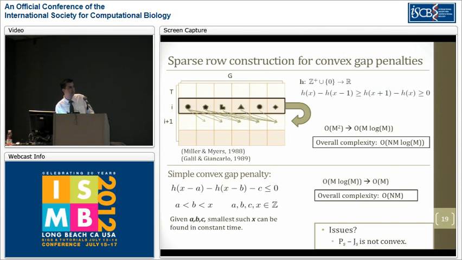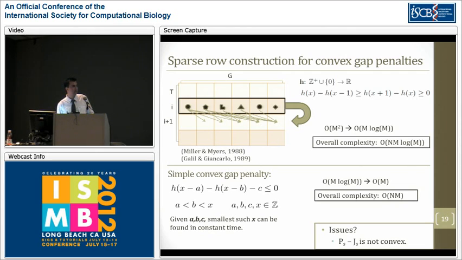And Giancarlo further noticed that this log m factor actually comes from doing a binary search for solving this problem snippet. If our gap penalty function is rather simple, like a logarithmic gap penalty function or a square root gap penalty function, then we can calculate x directly in constant time, in which case the overall complexity would reduce to order of nm, which is tight for alignment problems.